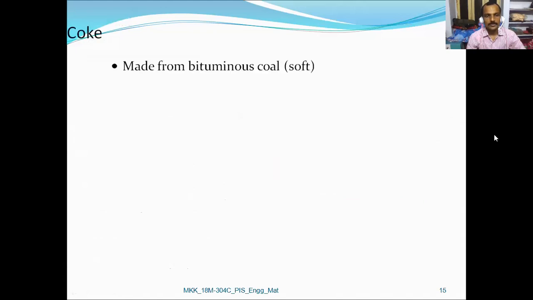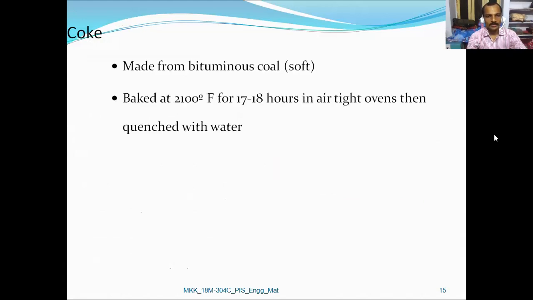So coke is made from bituminous coal, nothing but the softest coal. It is baked at 2100 degrees Fahrenheit for 17 to 18 hours in airtight ovens, then quenched with water. Quenching is the process of sudden cooling after heating. So baking is at 2100 Fahrenheit and quenching is the sudden cooling process.